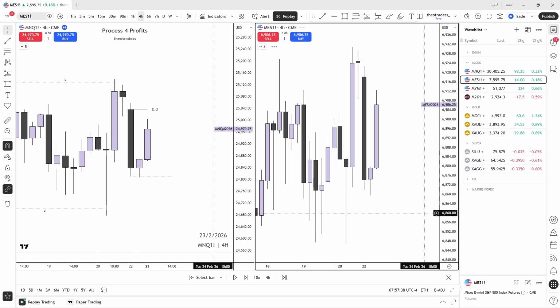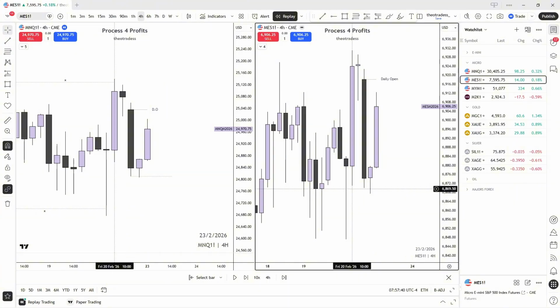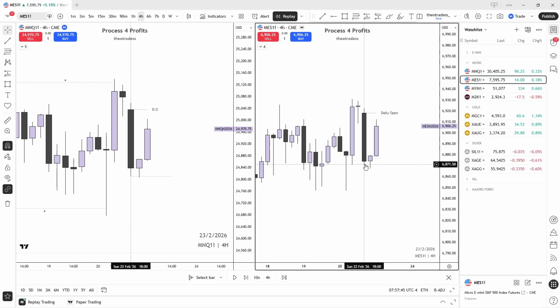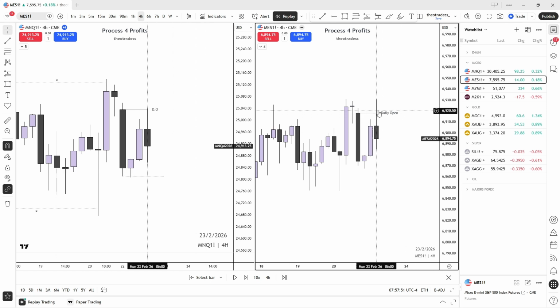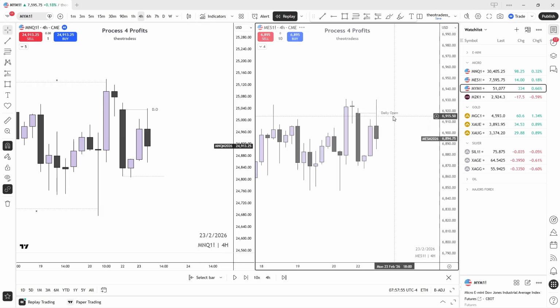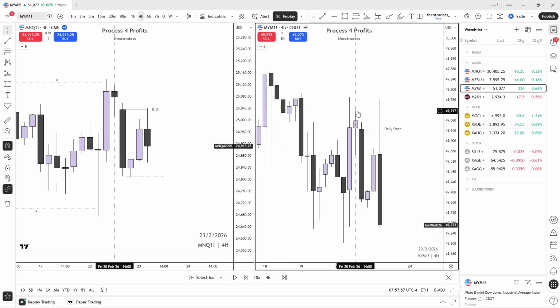No SMT. I need to press another candle. Yeah, I forgot. Okay, there we have an SMT. Let's check why. Okay, we have an SMT. This one is the weaker one.